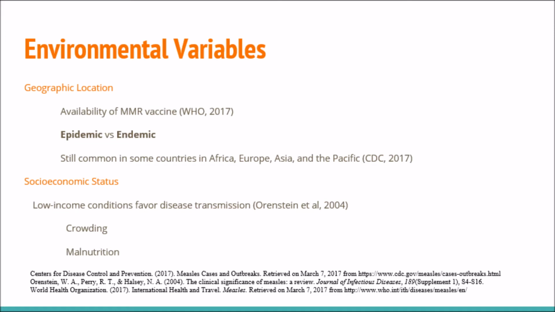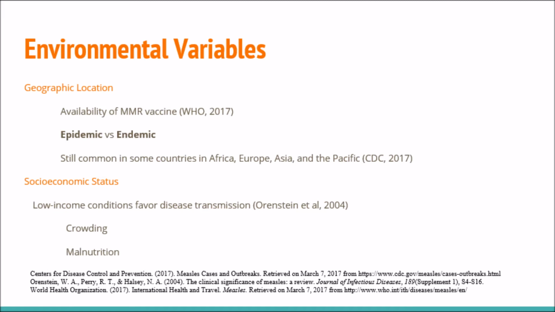That brings us to the difference between epidemic and endemic. In Africa, Europe, Asia, and the Pacific, the virus is still endemic, meaning it's habitually present in these populations. In the United States, however, we don't really see local transmission of the disease, so anytime it's locally transmitted, we call it an epidemic, meaning it's clearly in excess of normal expectancy.